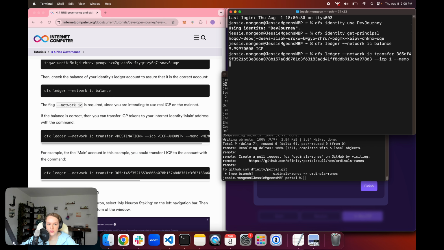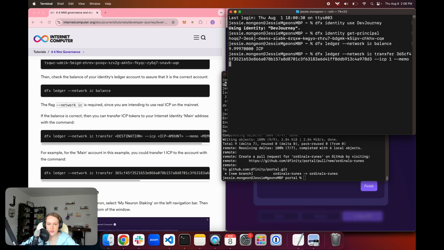So now if we want to stake that in a neuron, we can go over to the menu here and we can click on neuron staking. And then if I want to stake ICP, we can click this button at the bottom, stake ICP. And we can see that the screenshots have slightly changed since I initially put these here.